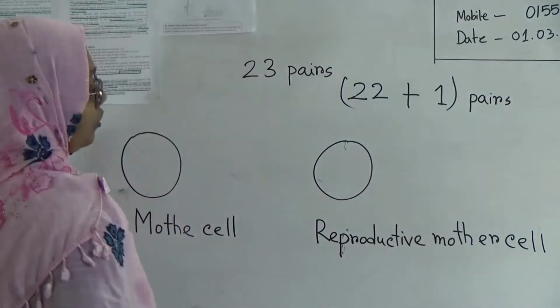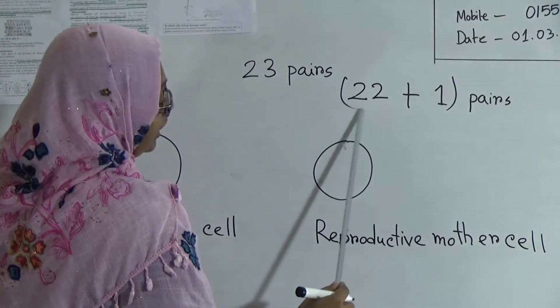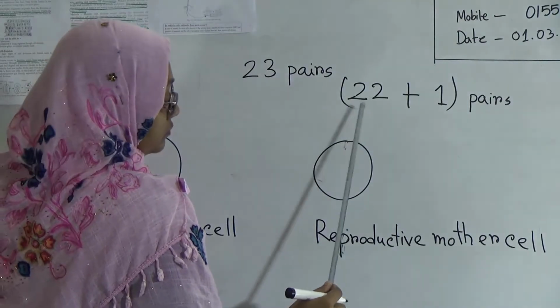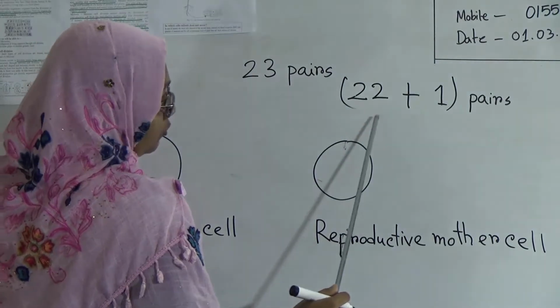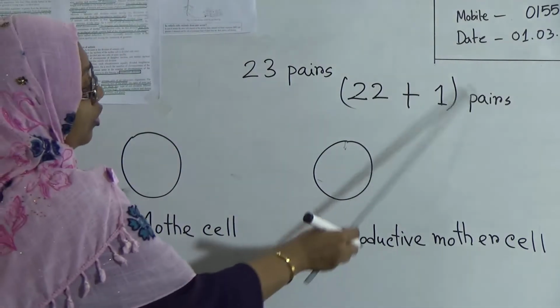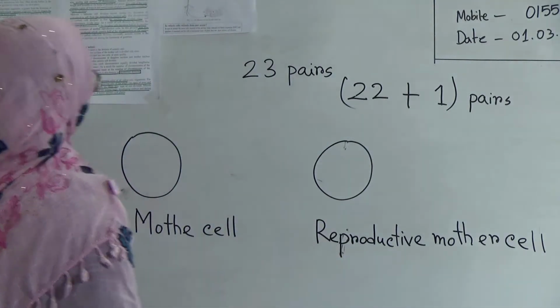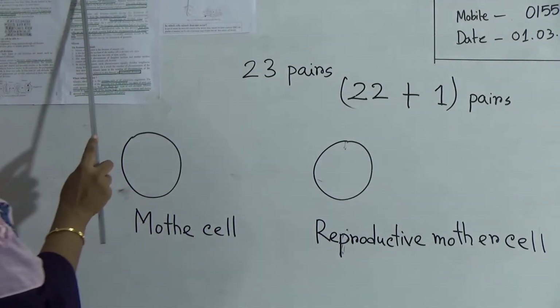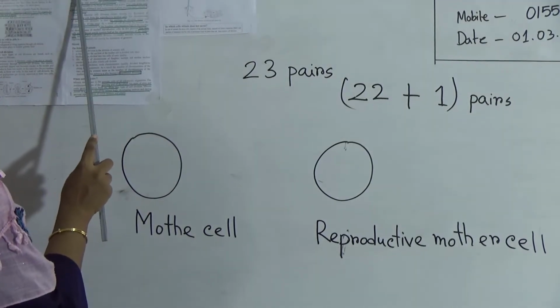The 22 pairs are known as autosomes or somatic chromosomes, and one pair is known as the reproductive chromosome or sex chromosome, or sex determiner chromosome, you can say that also.